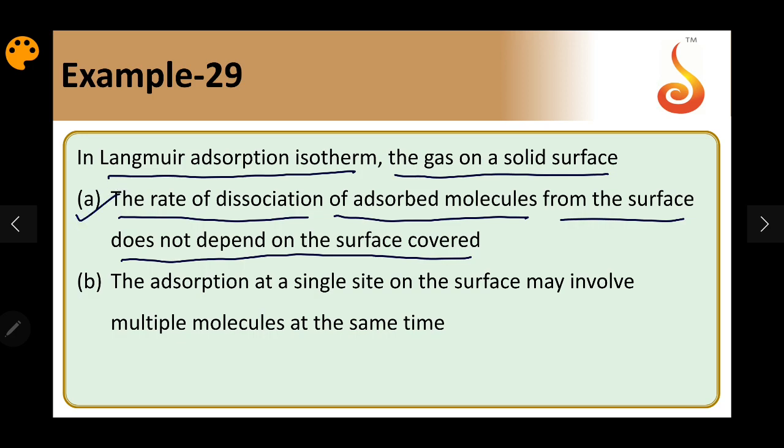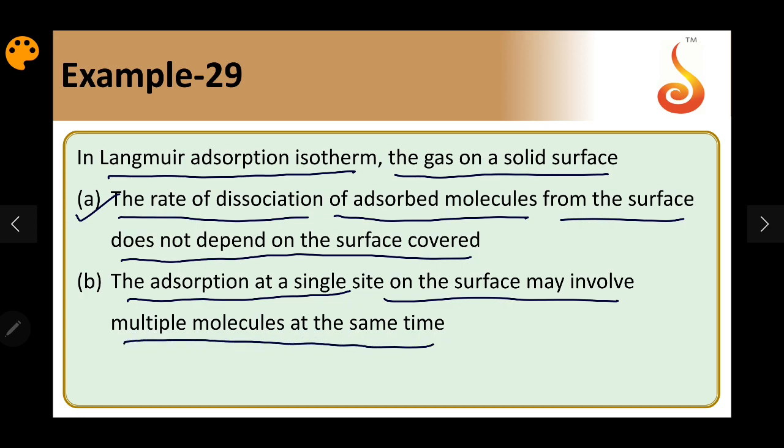It does not depend. Option B says the adsorption at a single site on the surface may involve multiple molecules at the same time. The Langmuir adsorption isotherm is specifically used to explain chemisorption, so a multimolecular layer is not going to happen in the Langmuir adsorption isotherm. This is not a correct statement.